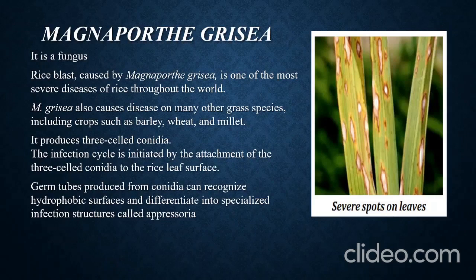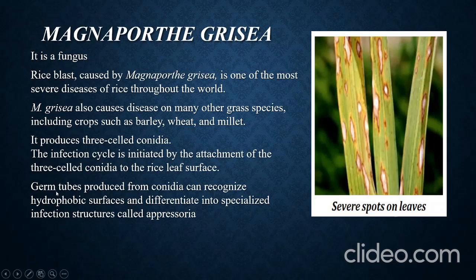Other grass species include barley, wheat, millet, etc. This fungus produces 3-celled conidia. The infection cycle is initiated by the attachment of this 3-celled conidia on the surface of the rice leaf.